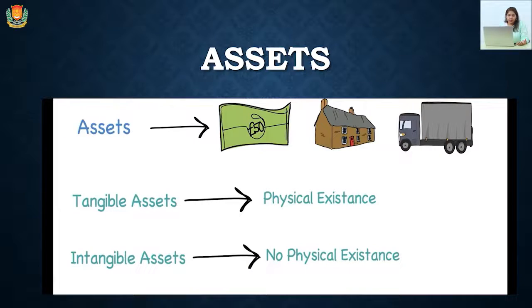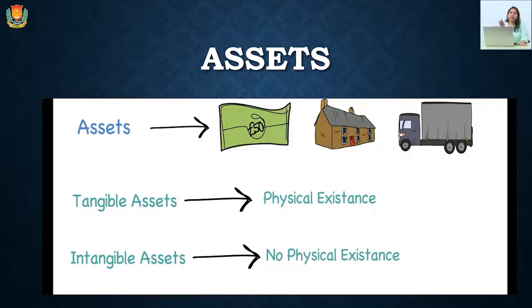Next is assets. What are assets? Assets are the properties purchased with the help of money invested by the proprietor. Assets can be of two types, which are tangible and intangible. Tangible assets are those which have some physical existence, which can be seen and touched, like this furniture, this laptop.